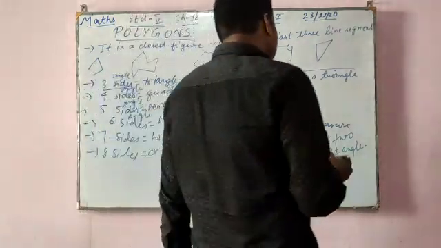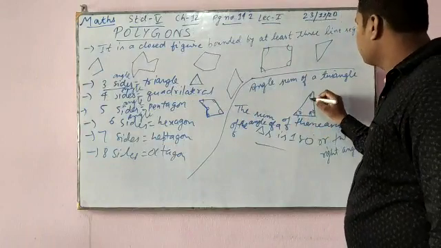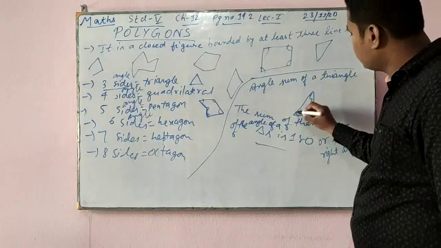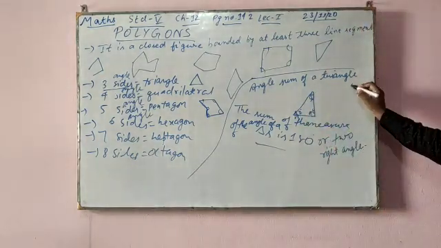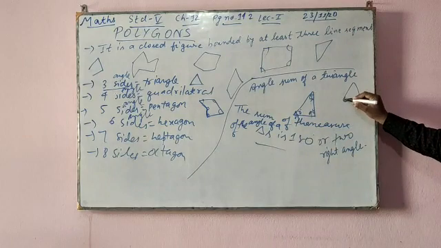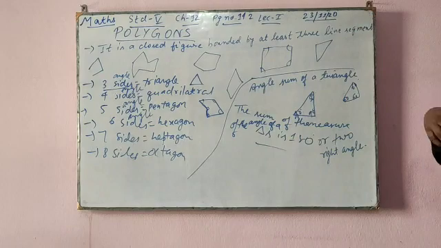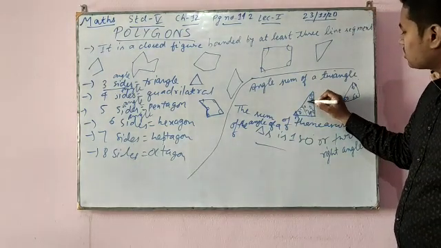It means, see, if one angle is 90 degrees, then the others could be 50 and 40, and it should add up to 180. Anyhow, a triangle's angle sum should be 180. If it is 60, this should also be 60, and this should also be 60. It doesn't matter if it is 120 and 30 and 30.